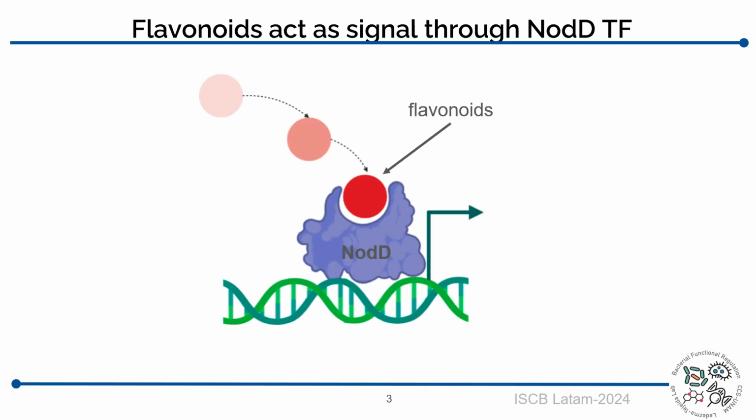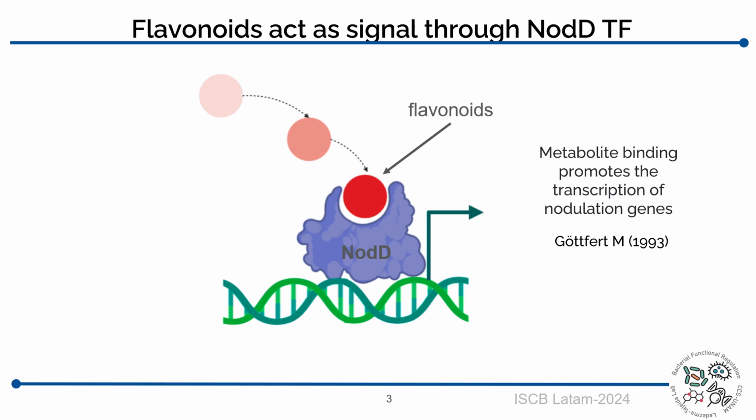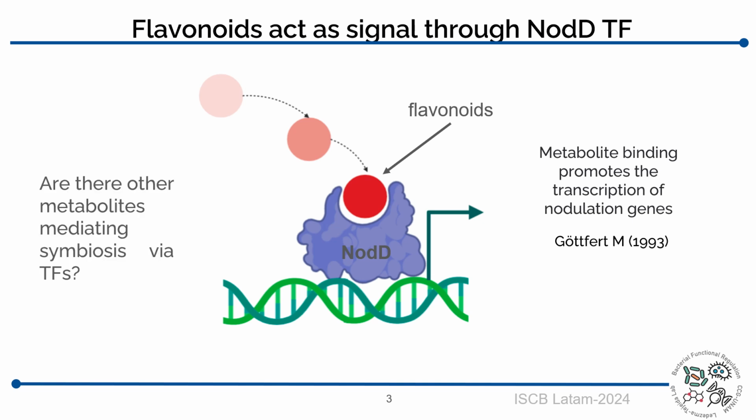organisms. Now, the establishment of this symbiosis relationship is through flavonoids, which are metabolites produced by the plant, and that act as a signal in the bacteria through the transcription factor NodD, leading to the transcription of nodulation genes, which is the first step of the symbiosis. But we don't know if there are other metabolites that can be mediating the symbiosis via transcription factors.